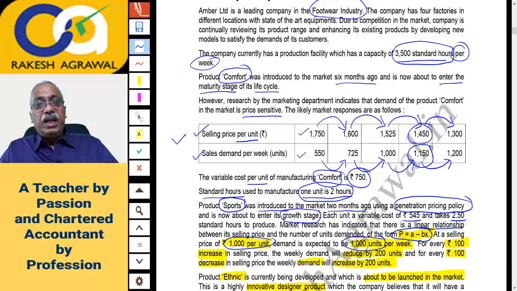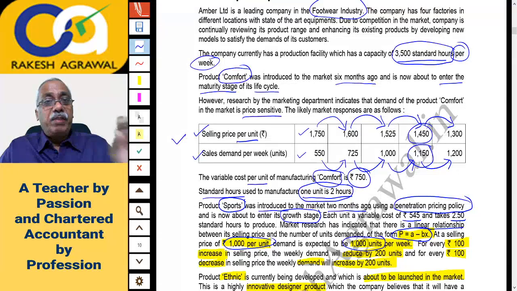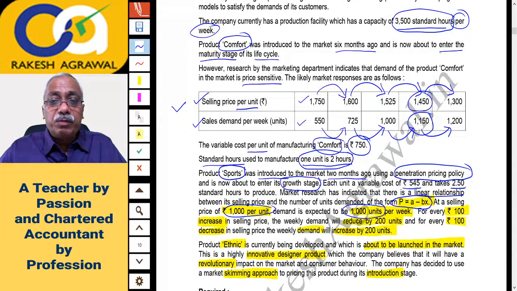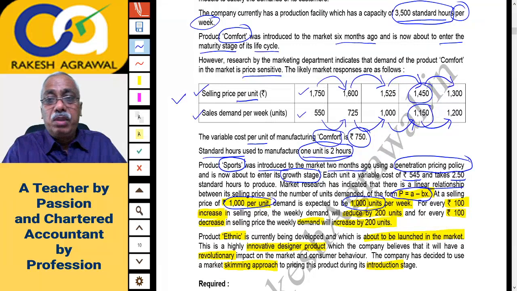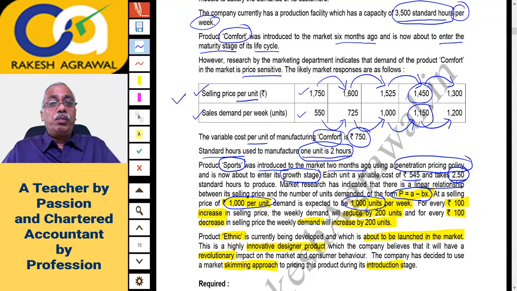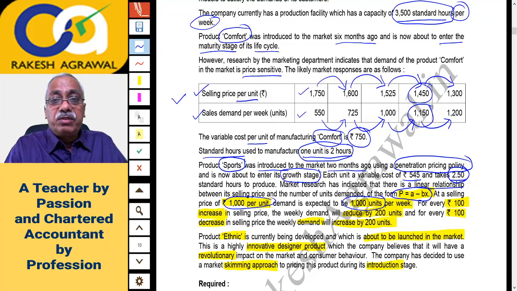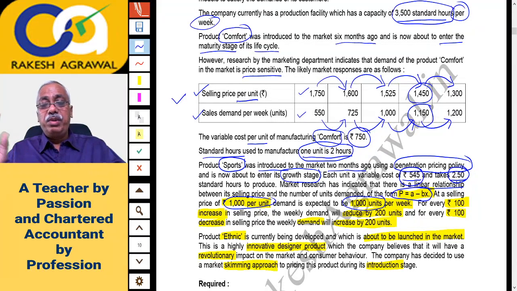From the remaining capacity we will produce Sports, and the time given for Sports was 2.5 hours per unit, and the variable cost of Sports is 545. I hope you have captured this data.